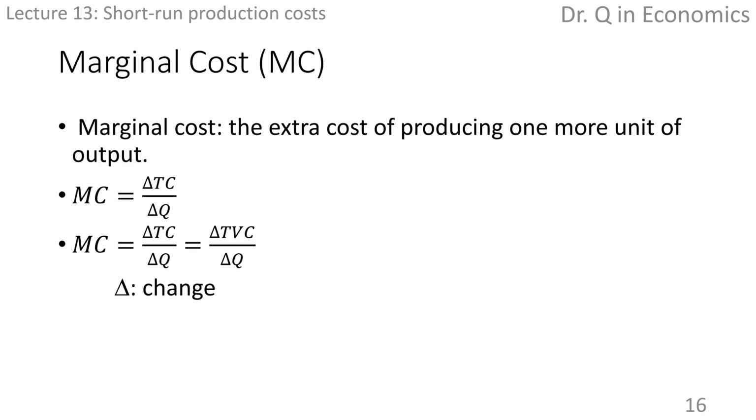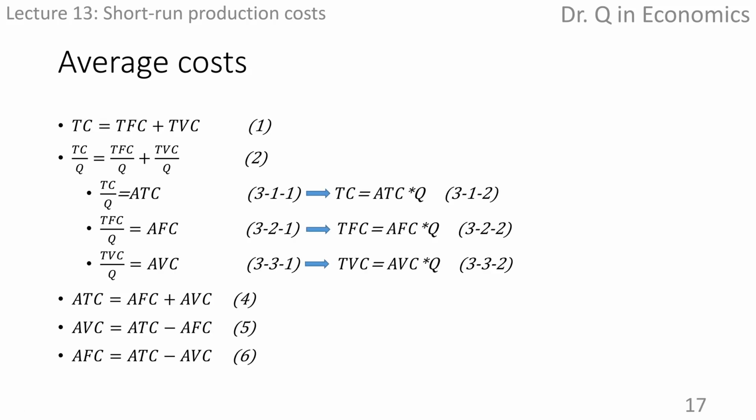Therefore, there are two ways of calculating marginal cost, using change in total cost or total variable cost. Now, let's move on to the average costs. Total cost is the summation of total fixed and total variable cost. Divide everything by output quantity. Each of them is the corresponding average cost.